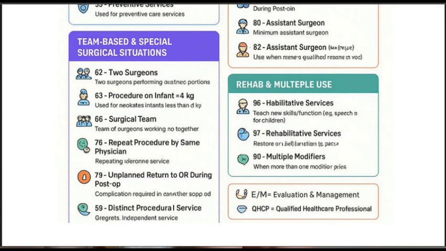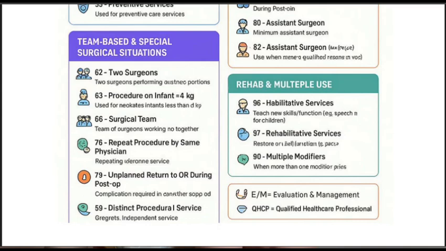Team-based special surgical situation. In that, modifier 62 is for two surgeons. When the surgery is performed by two surgeons, in those cases we have to give the 62 modifier. Next, 63 modifier: procedure on an infant less than 4 kg.